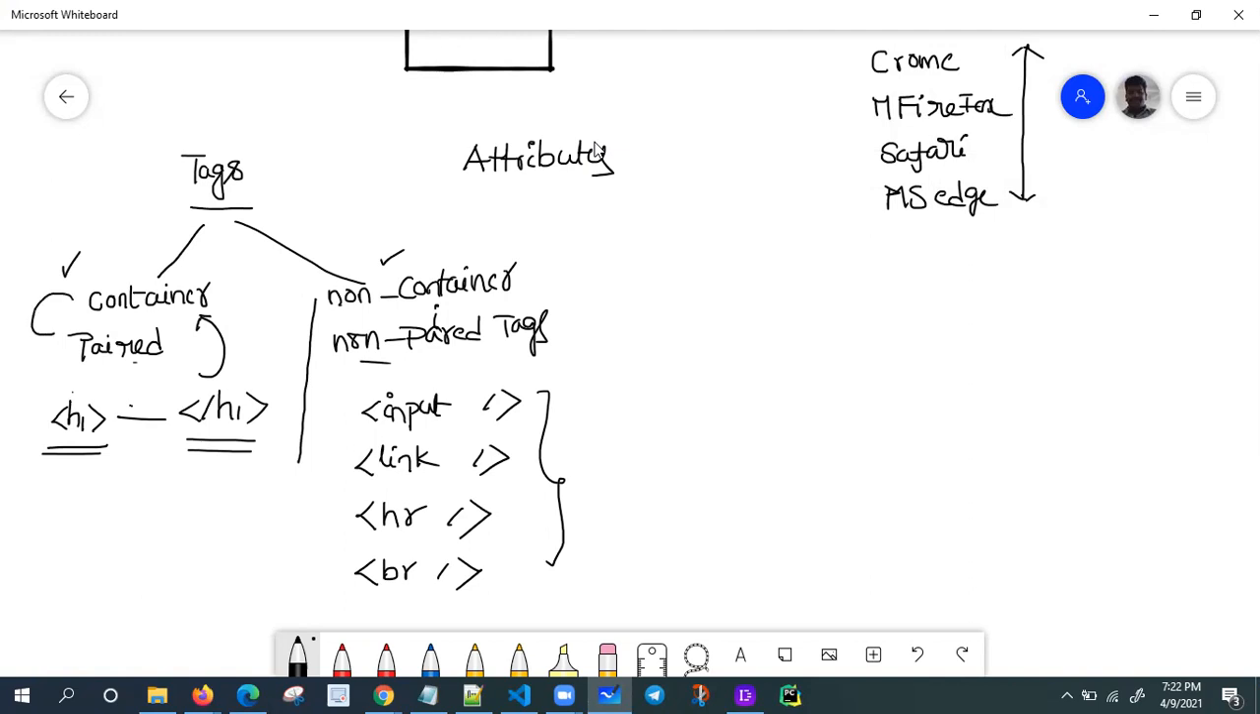So tags are of two types: container tags and non-container tags. The alternative names are paired tags and non-paired tags. Are you getting this one? Okay.